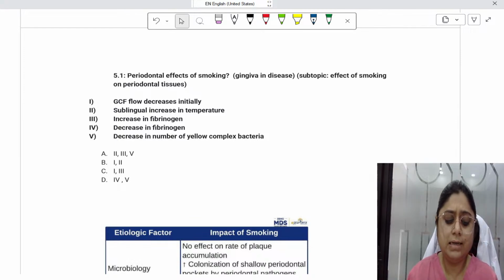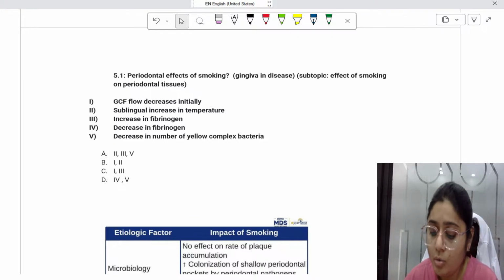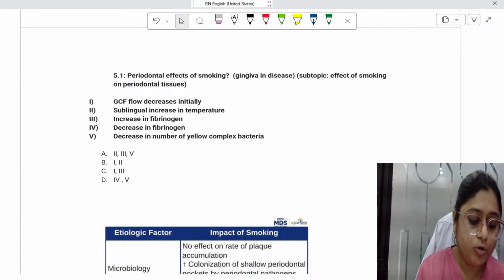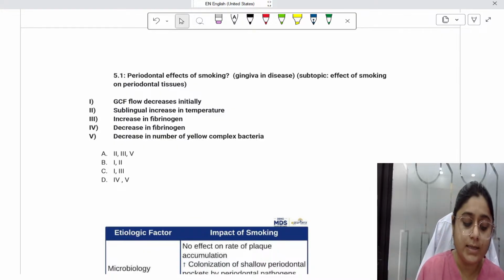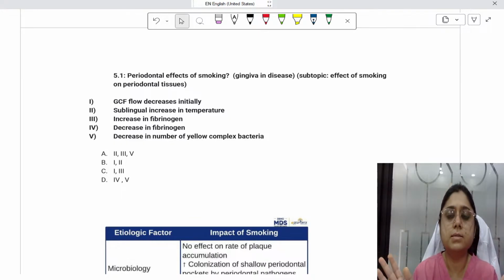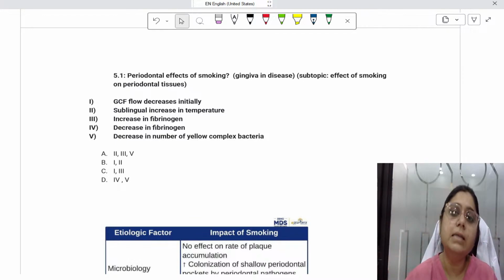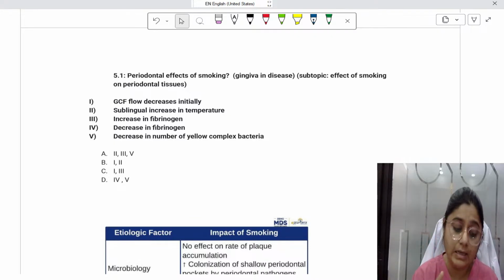Second option is sublingually there is increase in the temperature. No, there is no increase. Sublingually there is no increase in the temperature. Now out of these two, increase in fibrinogen and decrease in fibrinogen, you should know that one will be correct, because they have given two opposite statements. So obviously one will definitely be correct. In smoking there is increase in inflammation, and fibrinogen increases during inflammation. So in smokers, there is increase in fibrinogen in the serum.